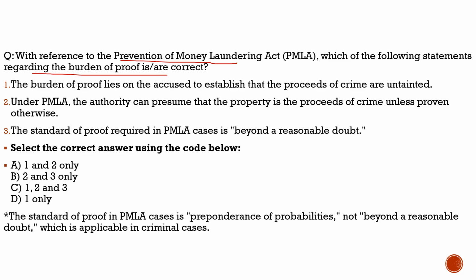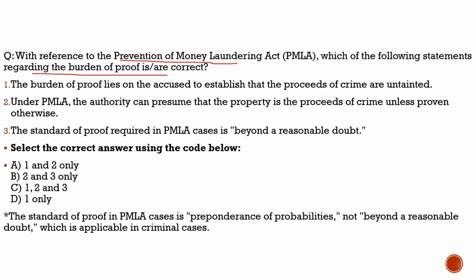About this burden of proof, one thing we should know. Usually in other crimes, when for example any person is accused of murder, the burden of proof is not on the accused, it is on those who are accusing him. For example, it is on the authorities. They have to prove that this person has done this crime. And when the case goes to the Supreme Court or any court, the courts give him bail until he is proven guilty. So he is perceived to be not guilty. The courts believe that he is not guilty until he is proven guilty. So getting bail in the common cases is very easy.